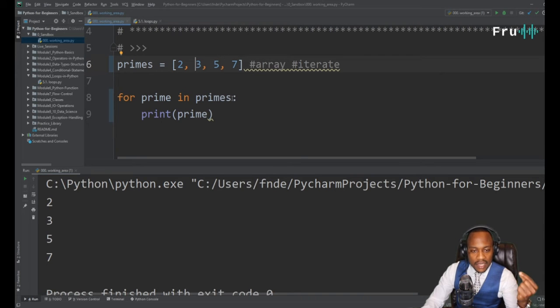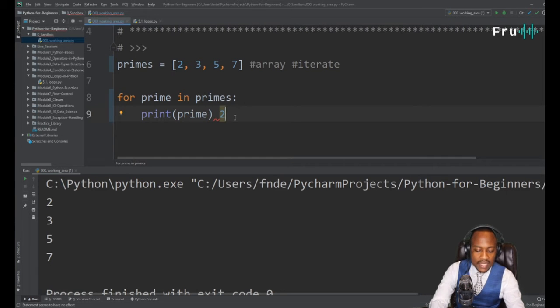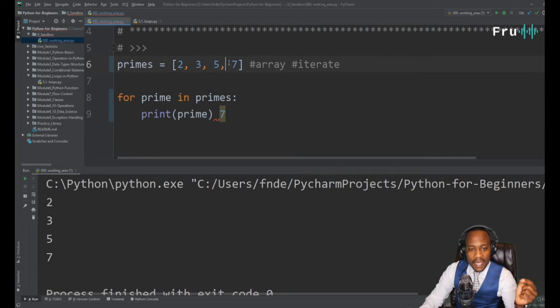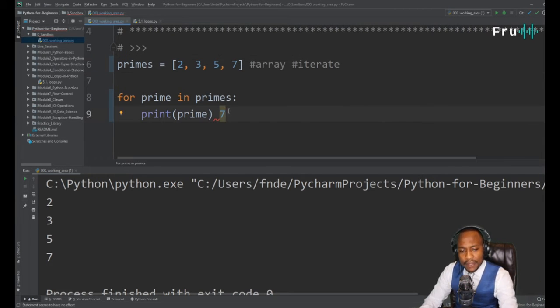It takes the first prime, which is 2, and prints it, and then takes the next prime, which is 3. It prints that, goes to 5 and prints that, and then goes to 7 and prints that. It keeps printing until it's gone through every item in the array. That's really the power of loops within Python.